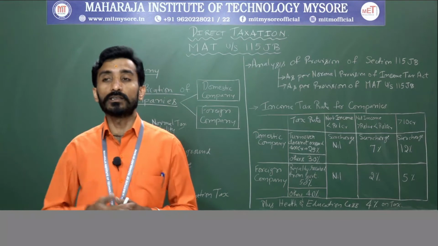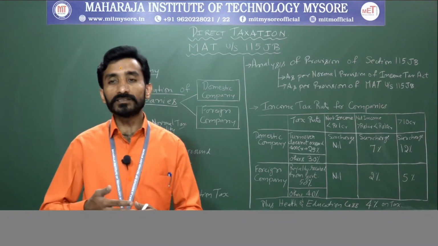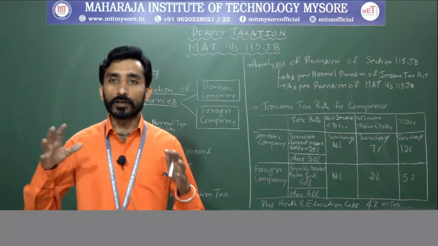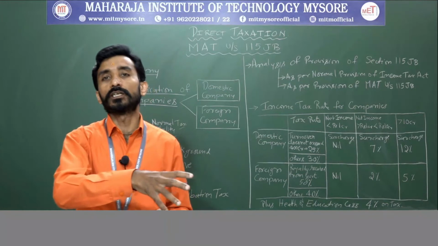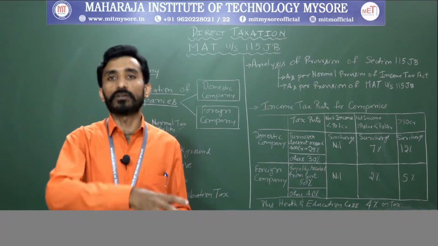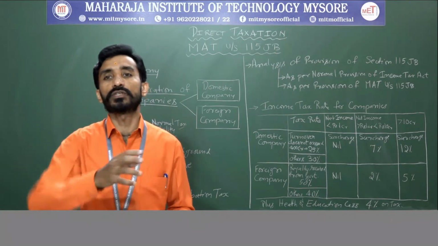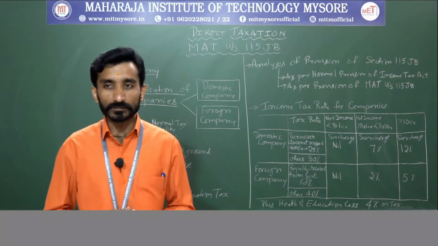right? So based on that, higher the dividend, greater the tax burden to the corporate entity. Means if you are paying more dividend to the shareholders, at that point of time, you need to pay more tax on it. That is dividend distribution tax, right? That you need to remember.